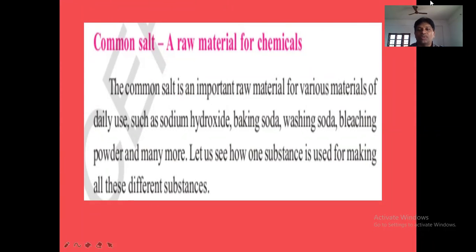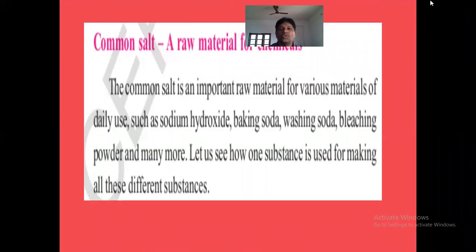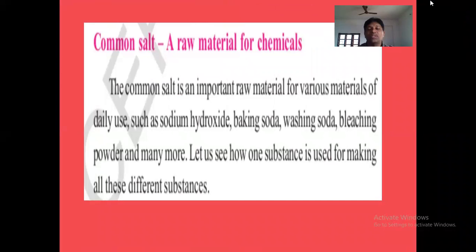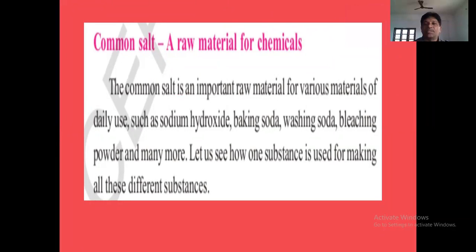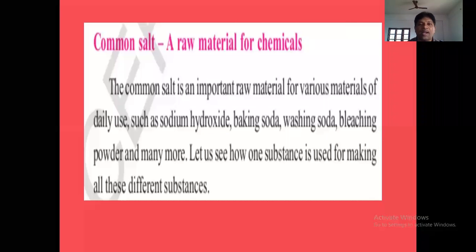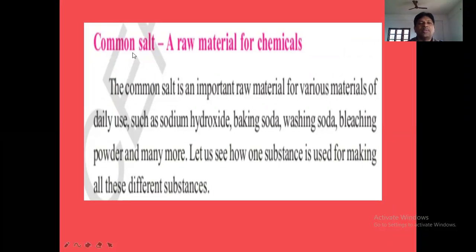So common salt is the source for many chemical compounds such as NaOH, that is sodium hydroxide, and Na2CO3. Na2CO3 is called sodium carbonate. So sodium carbonate, sodium hydroxide, and many compounds we can prepare from common salt. So what is given as the subheading here? Common salt, a raw material for chemicals.